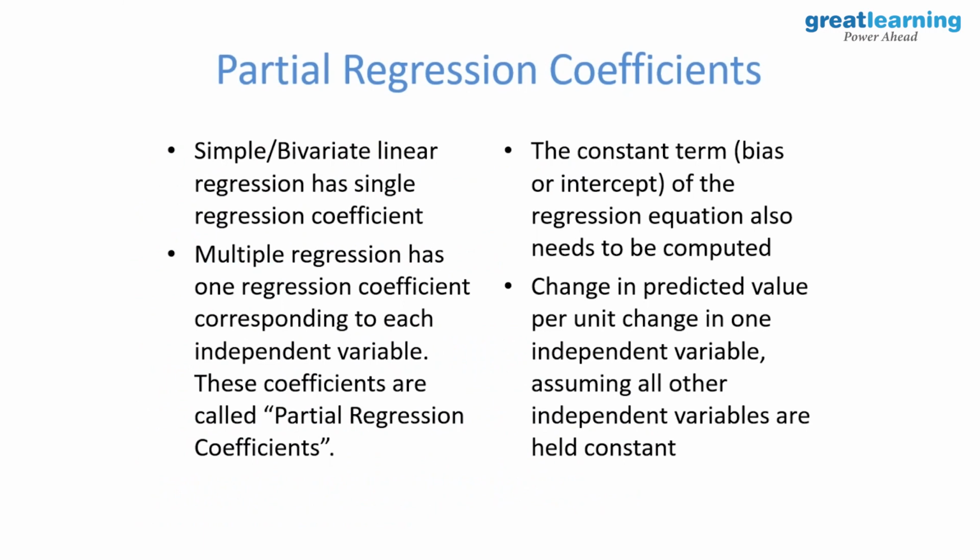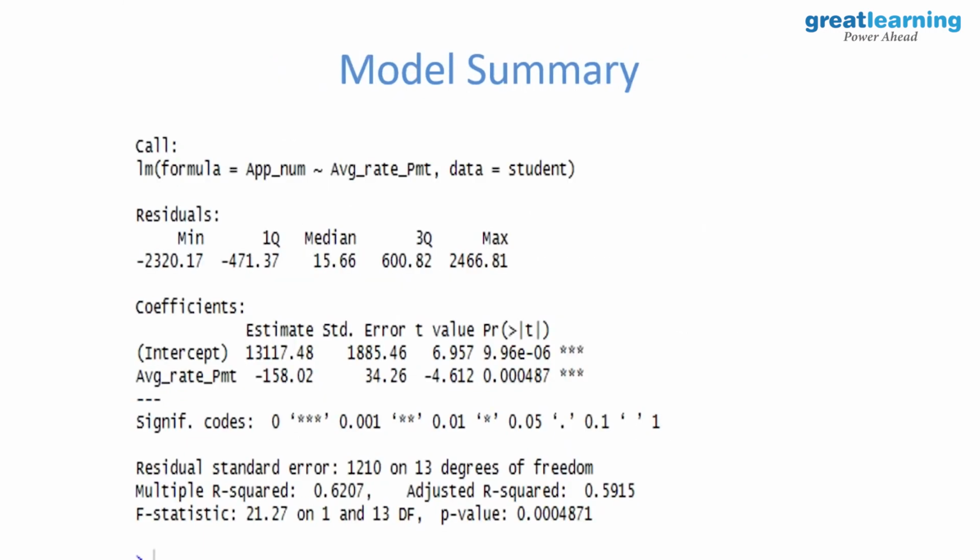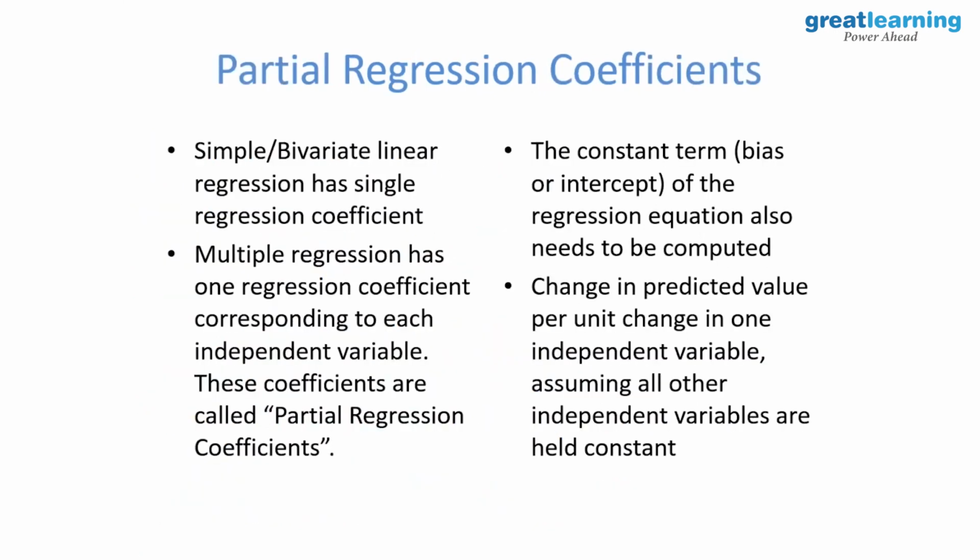So partial regression coefficients. What are these partial regression coefficients? Basically these values. Simple or bivariate linear regression has a single regression coefficient. So basically single linear regression will have one coefficient only, which is our M here. Basically beta 1, right? In case of multiple, it will increase. We'll talk about that. Multiple regression will have more than one, and we call them partial regression coefficients. Constant term is called bias or intercept term. Change in predicted value per unit change in one independent variable, assuming all others held constant. That's how we interpret. Correct? This is in theory.